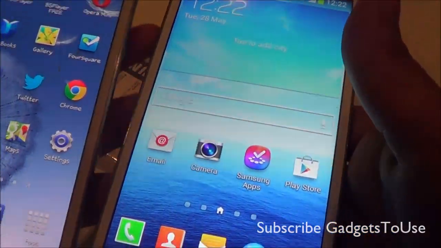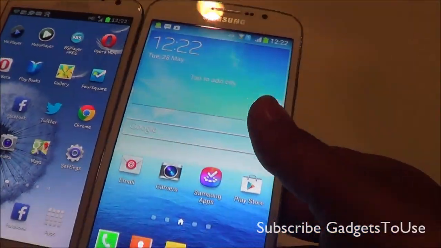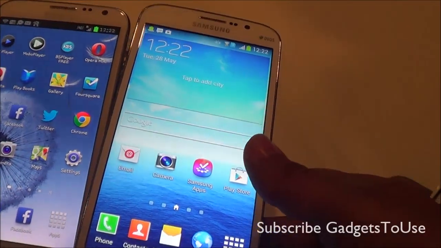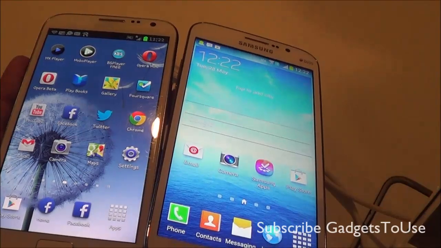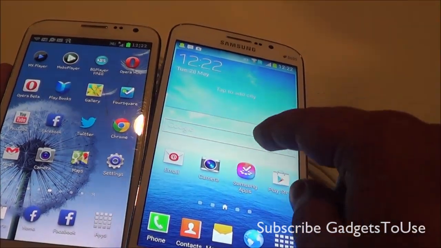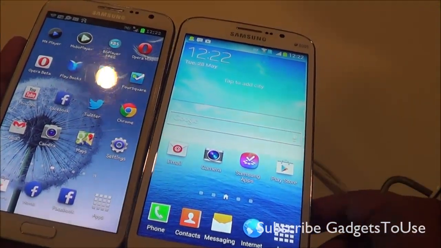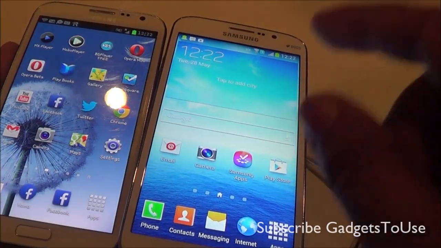In terms of the overall configuration, this device is fairly powerful as compared to this one, but Samsung Mega 5.8 has a 1.4 GHz dual core Snapdragon processor inside the device. If we talk about the RAM, the Samsung Galaxy Note 2 has 2 GB, whereas you have 1.5 GB of RAM on Samsung Galaxy Mega 5.8.